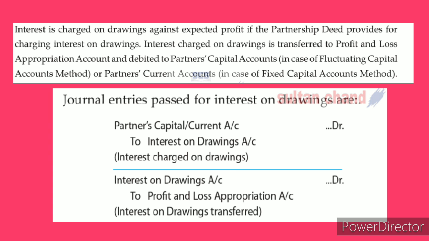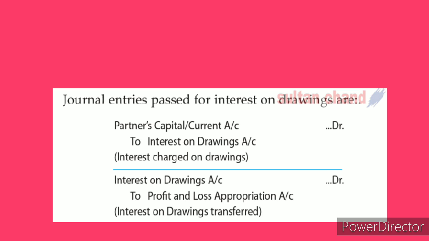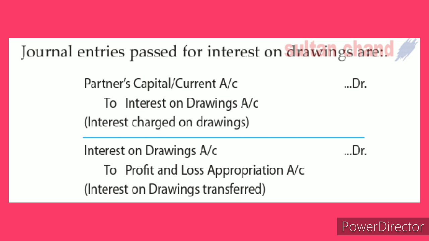Journal entries for interest on drawings against profit are partners' capital or current account. If it is a fixed capital account, then the partners' current account will be debited with that interest on drawings, right? So partners' capital or current account debit to interest on drawings account, interest charged on drawings. So it is a journal entry. And the transferring entry: whatever item is entered in the partners' capital account will be transferred. So what is the item? It is that interest on drawings amount, it will be credited to the profit and loss appropriation account. So profit and loss appropriation account credit, and that interest on drawings will be debited.